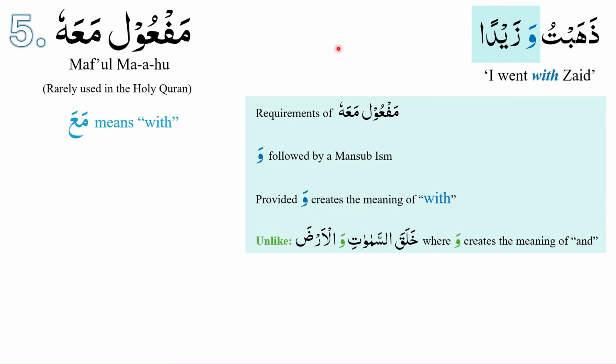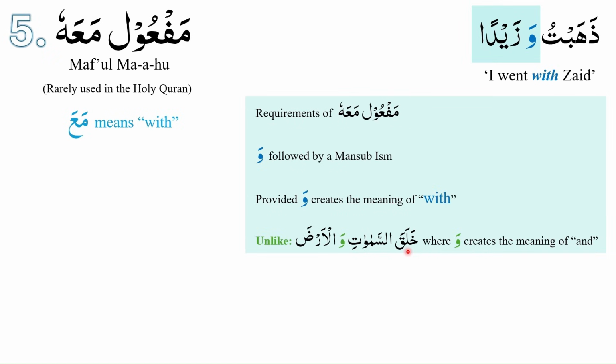This example is different from what we have studied previously, such as khalaqa samawati wal arda. In this example, we also see waw with zabar on it followed by a mansoob ism. But this does not represent maf'ul ma'ahu. Why? Because in this example, this waw with zabar on it creates the meaning of and.